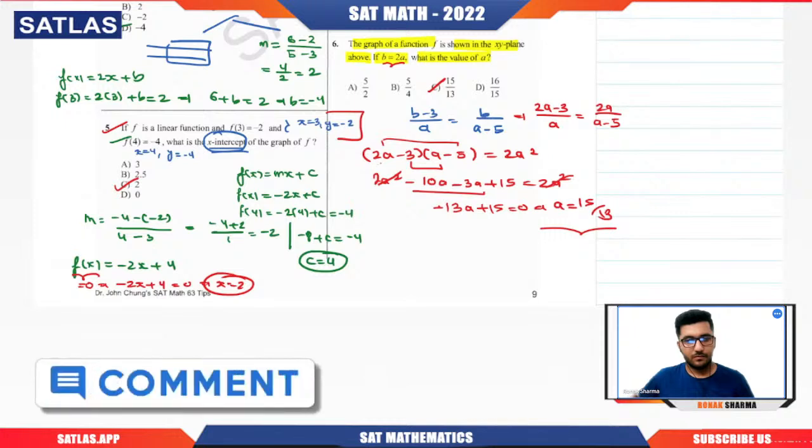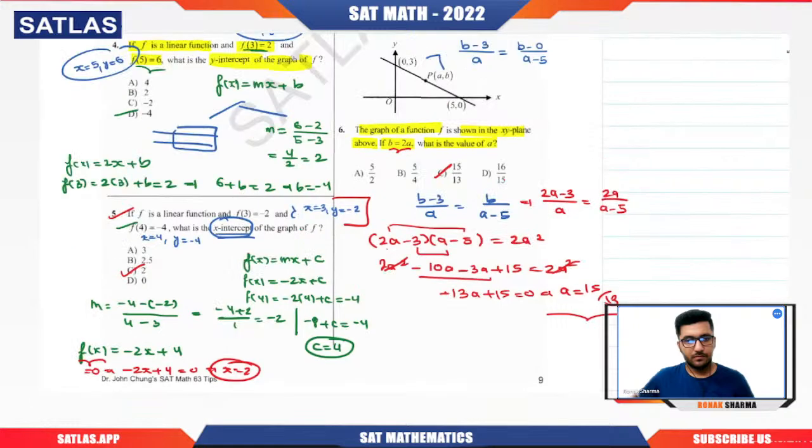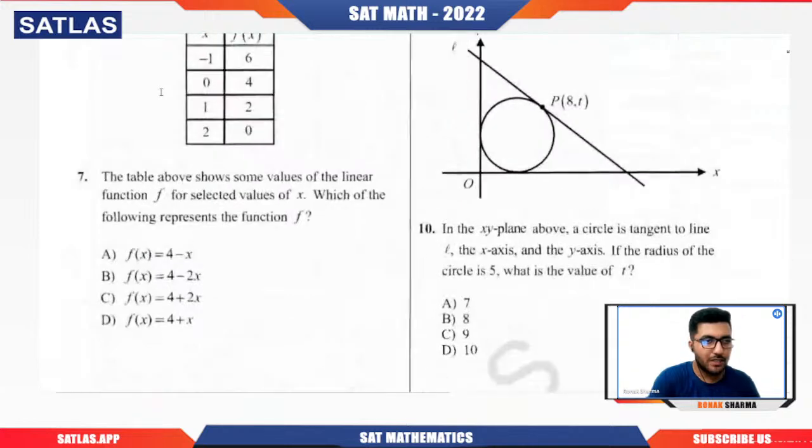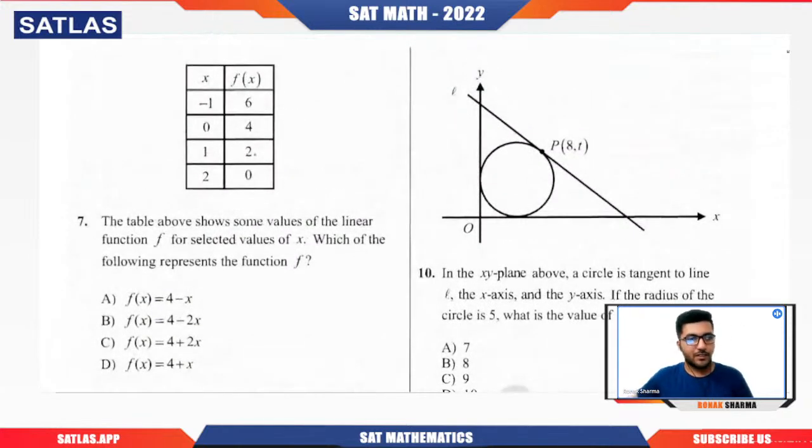Now let us move on to the next question. So question number 7 we are having here. Question number 7 is saying what? That we have the function. Now they're asking that the table shows above some values of the linear function. Which of the following represent the function?